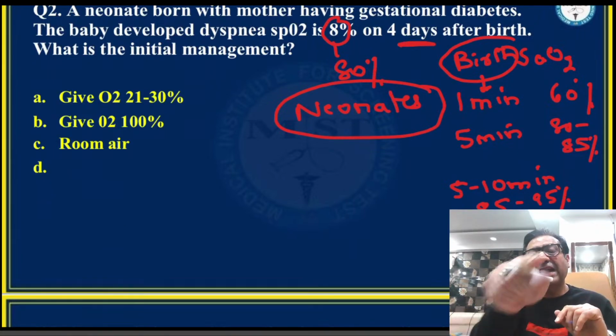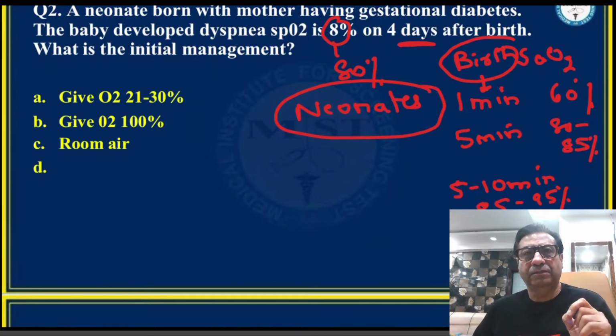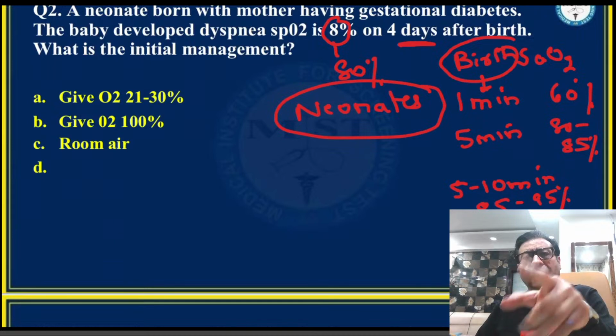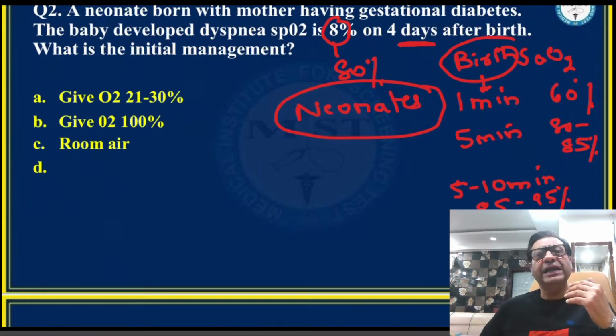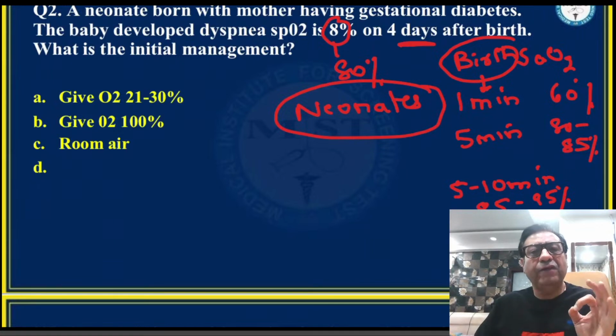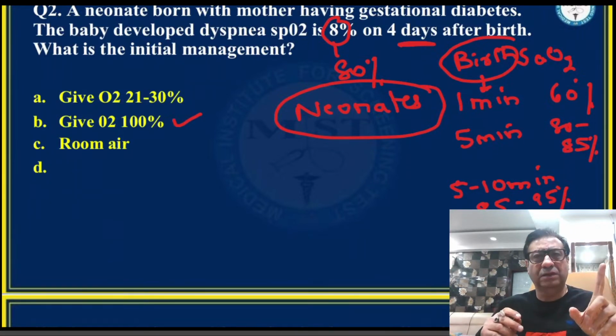So had this child been seen at 4 minutes after birth, not 4 days, 4 minutes after birth, then a target oxygen saturation of 80% would be fine for me, because you expect this much. But in this case, if they have written 4 days after birth, then definitely I would like to treat it with 100% oxygen at 4 days after birth.